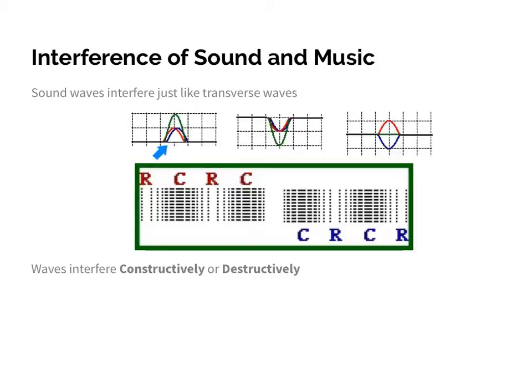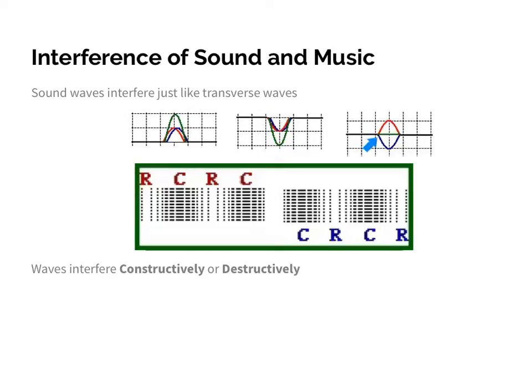Constructive is when they were always in the same phase. Whether it was two crests or two troughs meeting together, anytime they were in the same phase, they followed what's called the superposition principle, where the amplitude of each wave would simply add together to form a resulting wave equal to the sum of both those amplitudes. For example, both these amplitudes are 1, so the resulting wave would have an amplitude of 2. Same thing here, this would be -1, so they would have a resulting amplitude of -2.